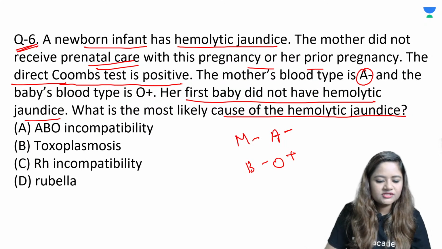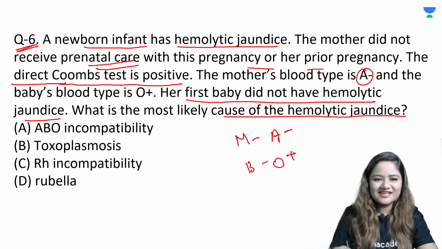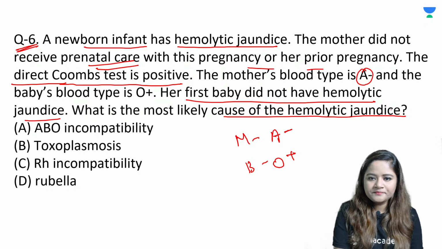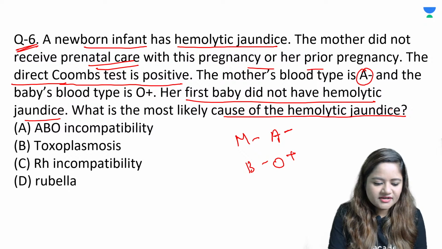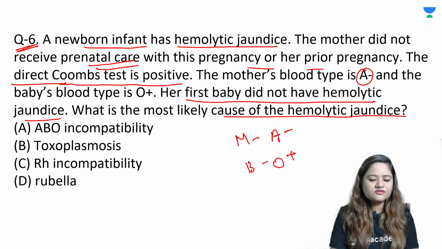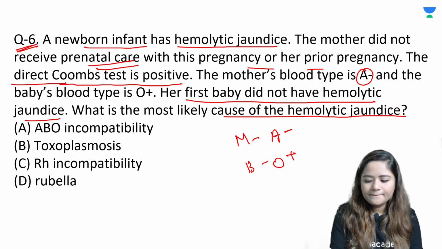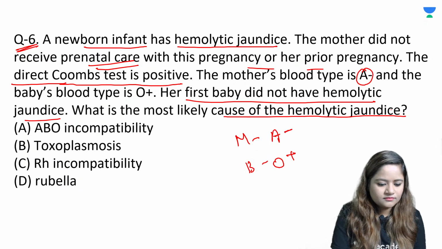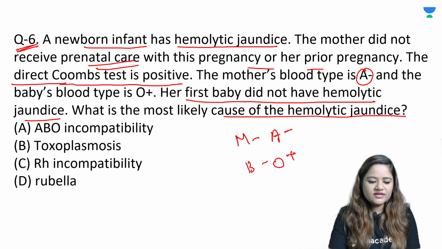It's a very simple question. The question itself is speaking out the answer. So there's a direct Coombs test that is positive. The mother was not enrolled for any of the prenatal checkup. The blood group of mother is A negative and the blood group of the baby is O positive. So what could be the most likely cause for hemolytic jaundice in this case? Please type in your answers, those who are listening.